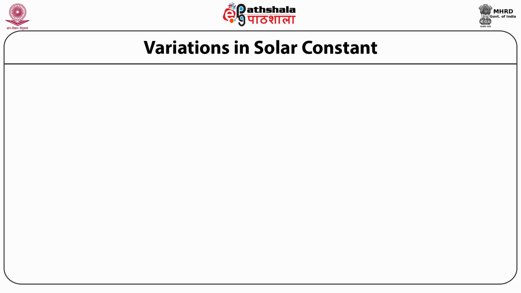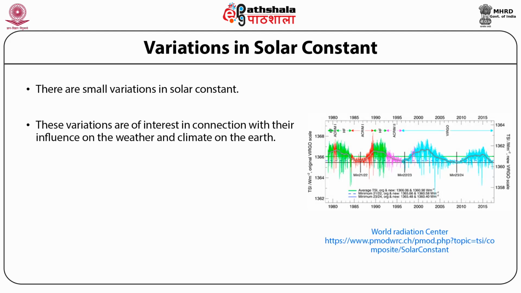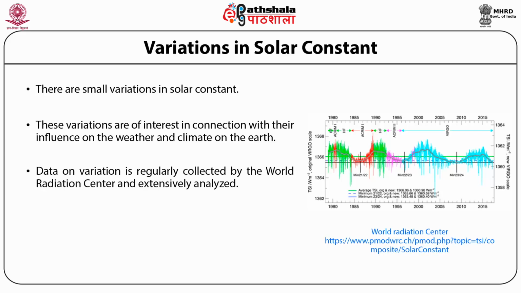Variations in solar constant. There are small variations in solar constant. These variations are of interest in connection with their influence on the weather and climate on the Earth. Data on variation is regularly collected by the World Radiation Center and extensively analyzed.